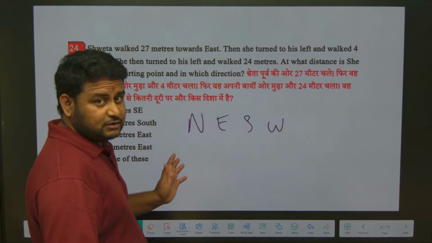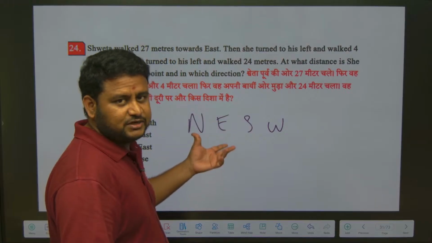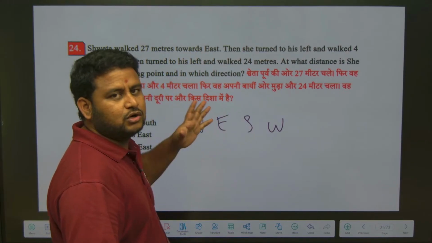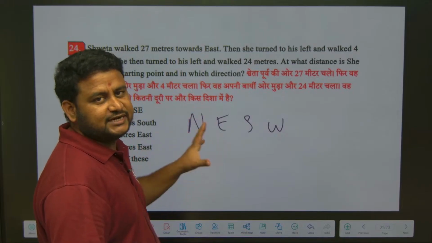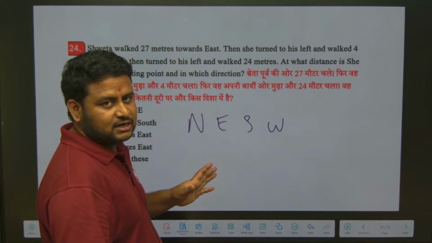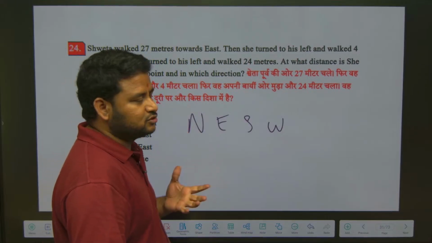Why I am doing so many questions is, in exam so many questions have come. At least 2 questions will come of such type. So you should not go wrong, and you can solve it very easily. You should get it right. In reasoning you should not lose even a single mark. All the questions that come, you should be in a position to solve.